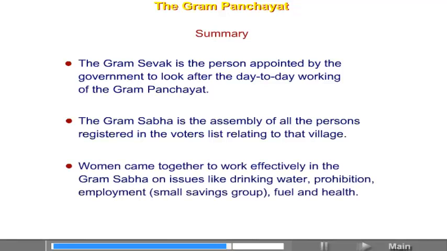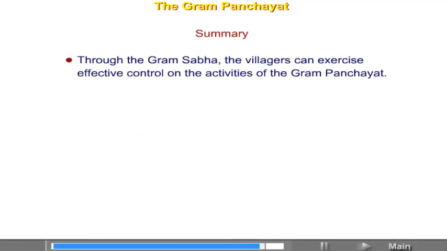Women came together to work effectively in the Gram Sabha on issues like drinking water, prohibition, employment, small savings group, fuel and health. Through the Gram Sabha, the villagers can exercise effective control on the activities of the Gram Panchayat.